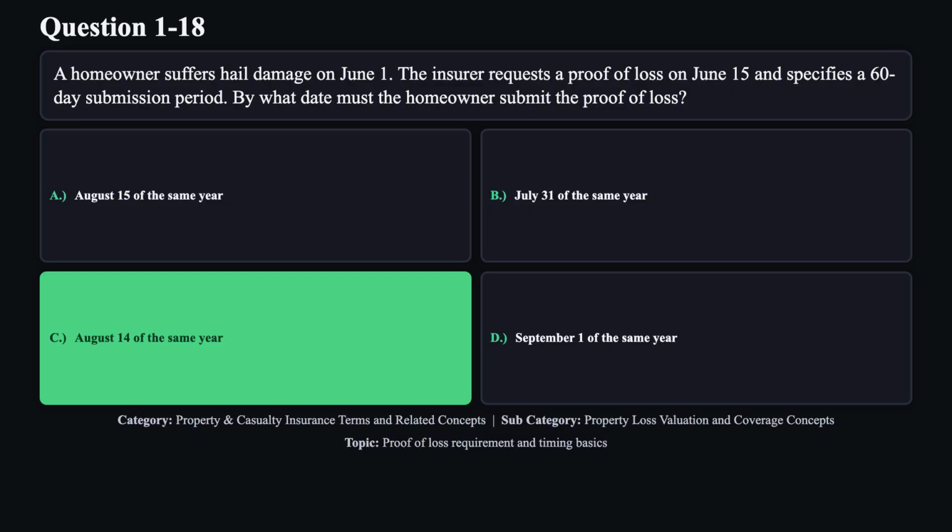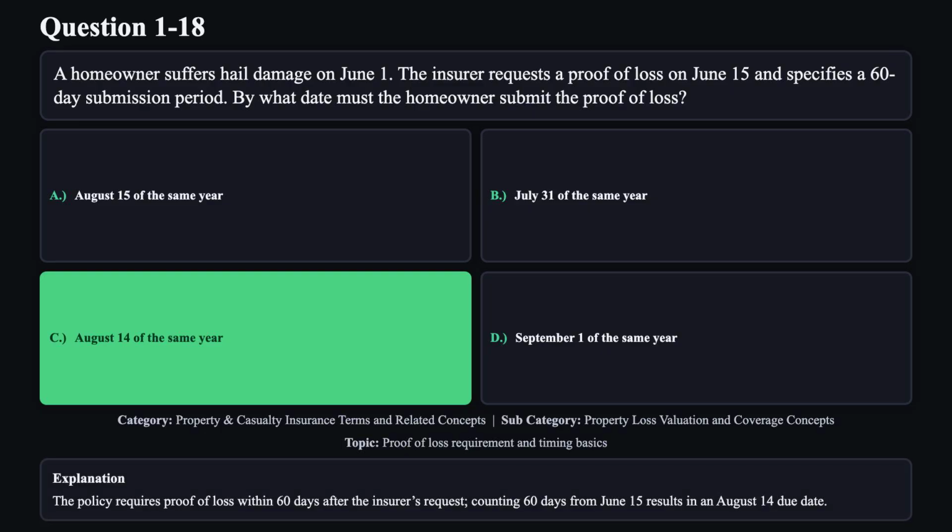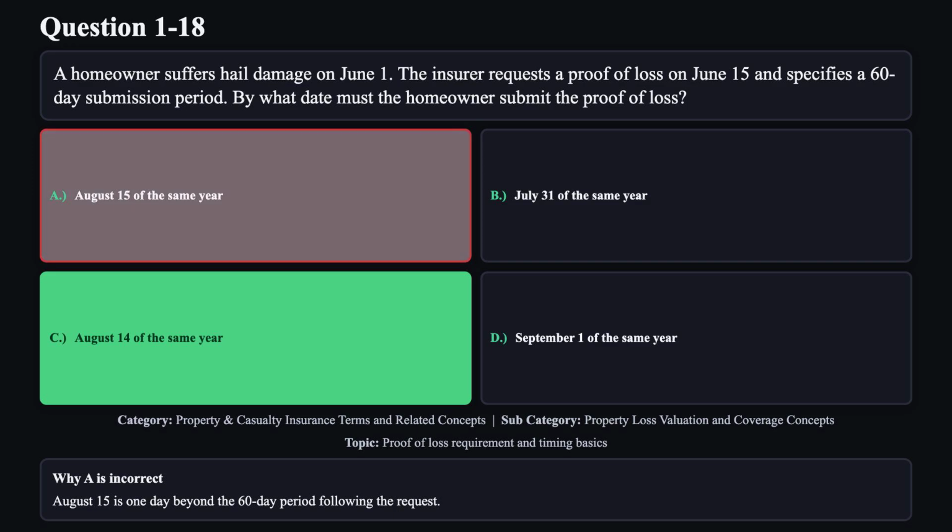The correct answer is C. The policy requires proof of loss within 60 days after the insurer's request. Counting 60 days from June 15th results in an August 14th due date. Reason A is not correct. August 15th is 1 day beyond the 60-day period following the request.